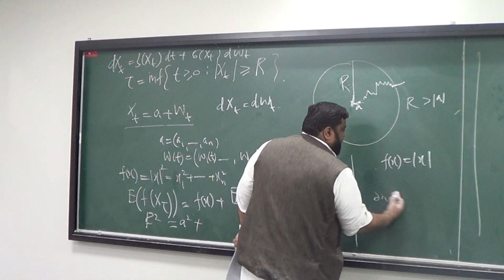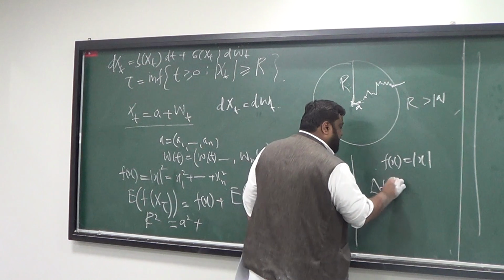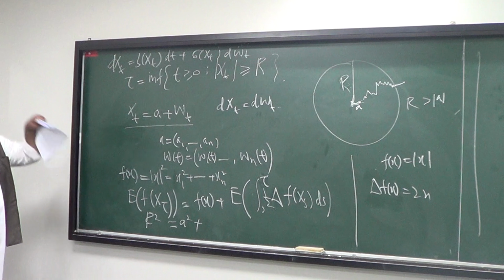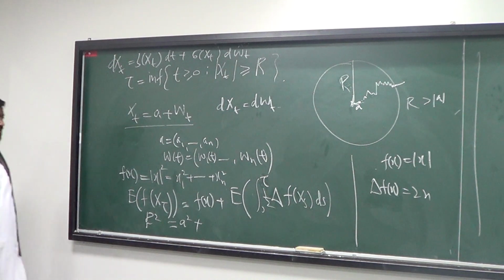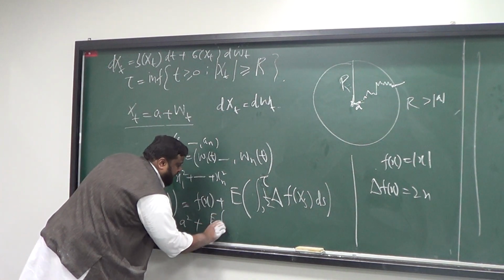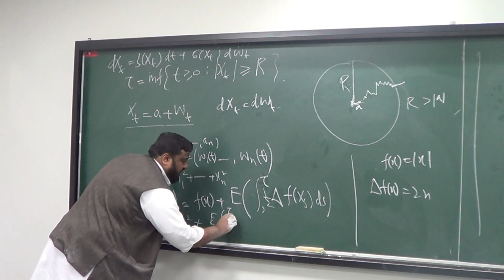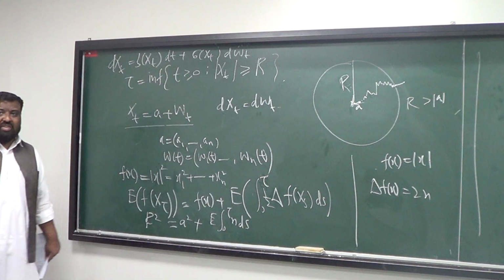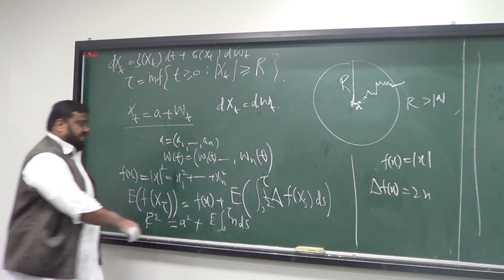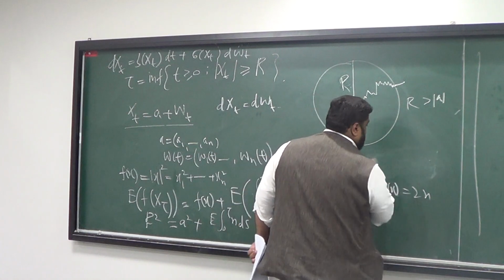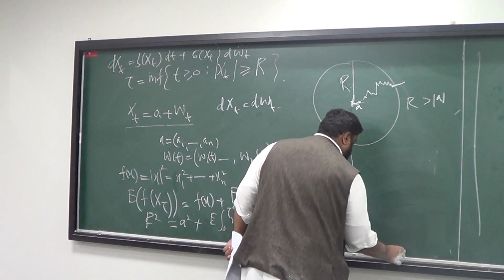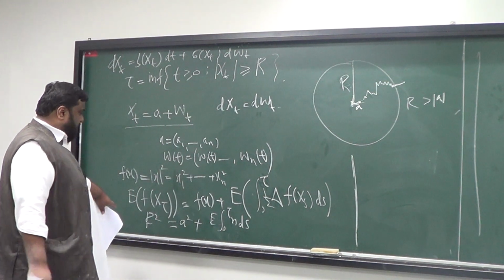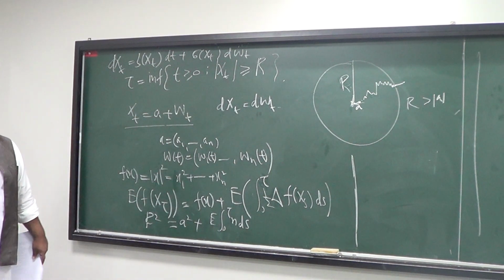So del f of x is really going to be 2n. Would you agree? So this expectation is the integral from 0 to tau of n ds, where n is a fixed number. So the outcome is going to be n tau.